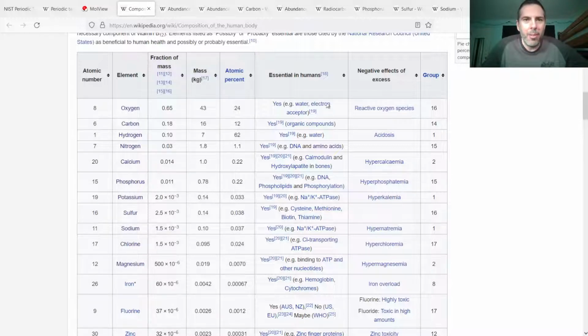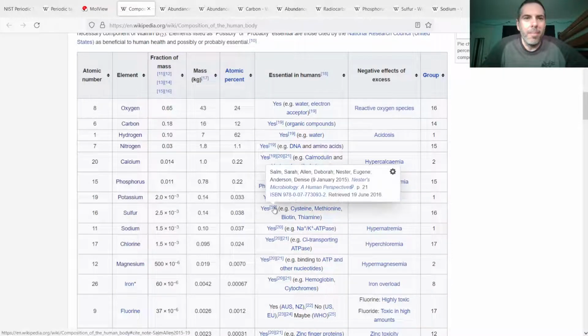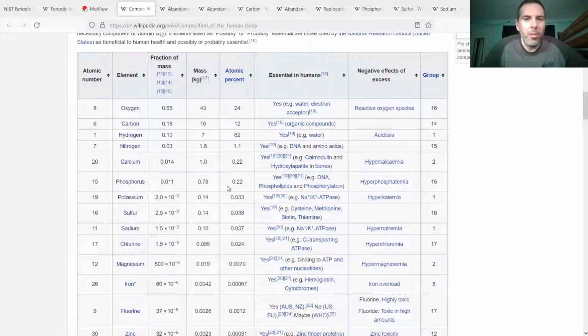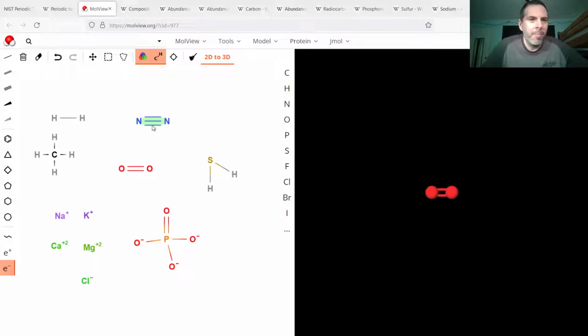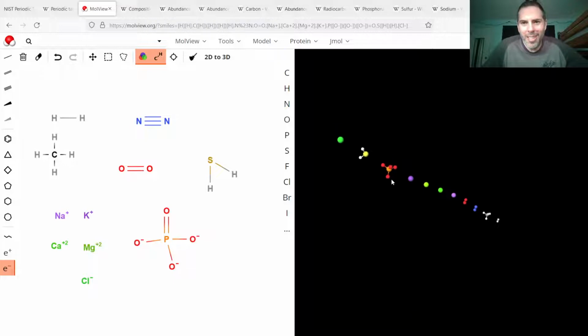And this column here explains the basic use or where it comes from. Carbon is the main molecule, and it's able to form 4 different bonds. This isn't really the best view of everything, but here's carbon over here on the right.